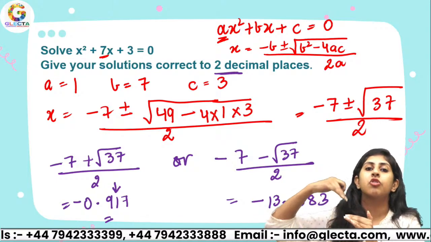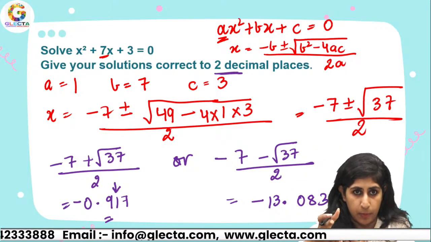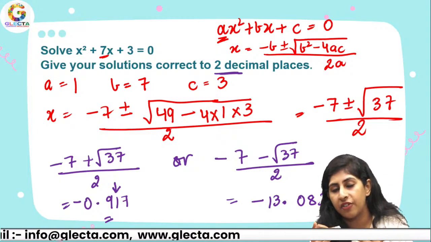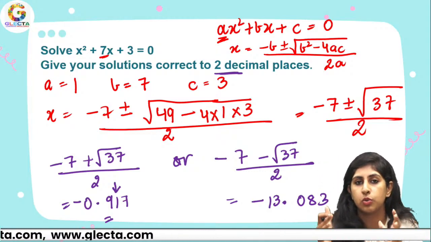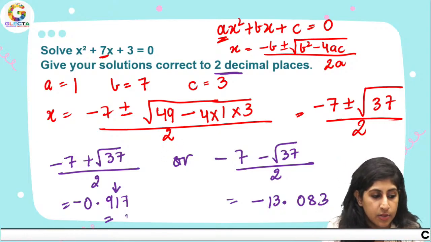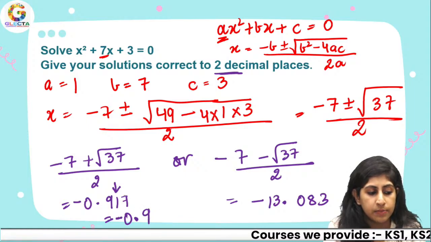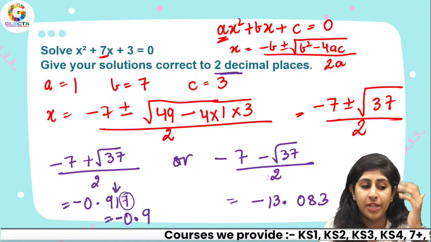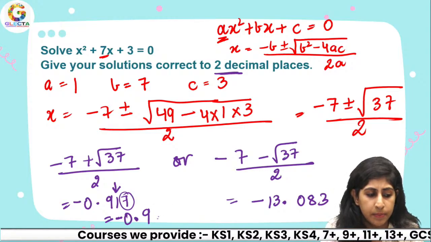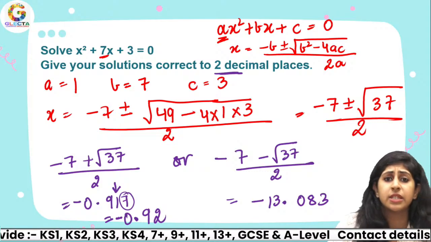If the number is greater than or equal to 5, you round it off to the next number. If the number is less than 5, like 0, 1, 2, 3, 4, then you keep the number as it is. So this is just going to be negative 0. I have 7, greater than 5. So instead of 1, we write the next number after 1, which is 2.